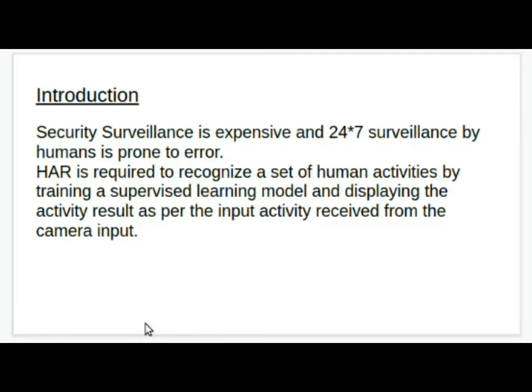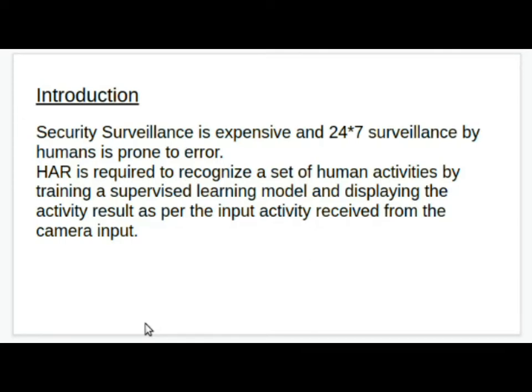Consider a patient who is in a coma and is admitted to a hospital. In the traditional approach, a human nurse is supposed to monitor the patient. This entire process can be automated using the human activity recognition technique. Our application captures the video of the patient in real time, detects if the person is still or performing any activity, and in the latter case notifies the doctor. Thus, this is one of the most cost-effective approaches, as the nurse is no longer required to monitor the patient and can easily be replaced by an automated machine.